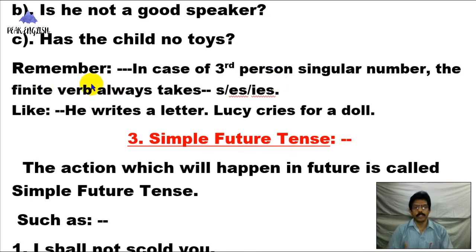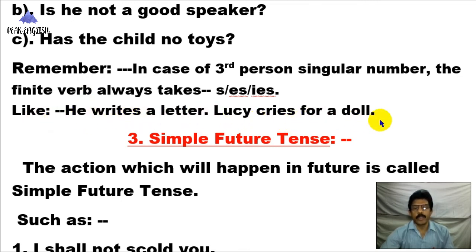Remember, yes, the most important thing here. In case of third person singular number, you know third person singular number. What are these third person singular numbers? That is he, she, it, or any name, such as Philip, David, etc. Such as, he writes a letter.